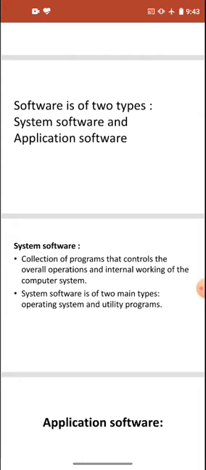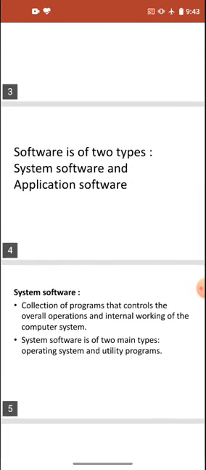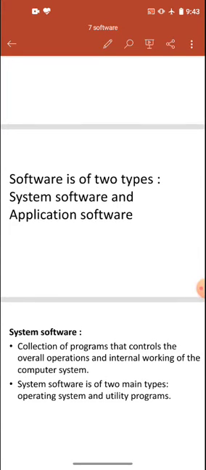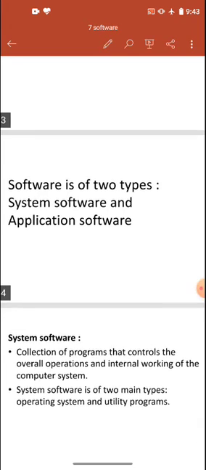System software is of two main types: operating system and utility program.